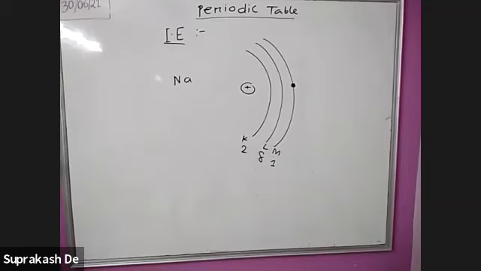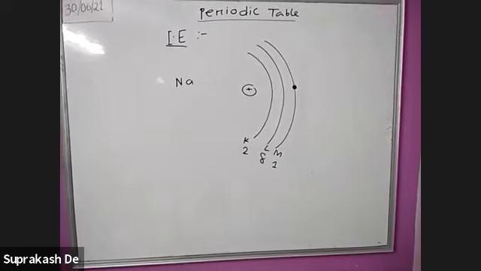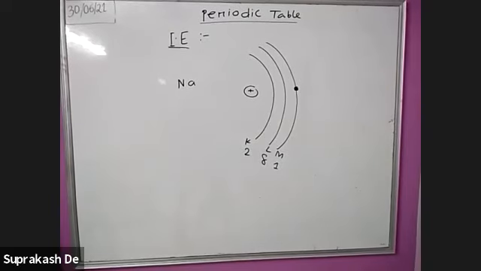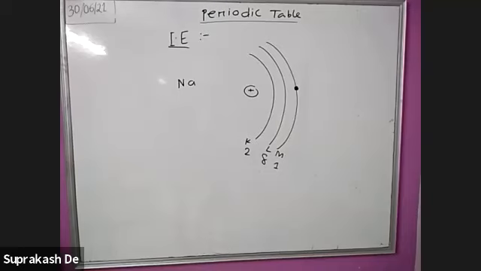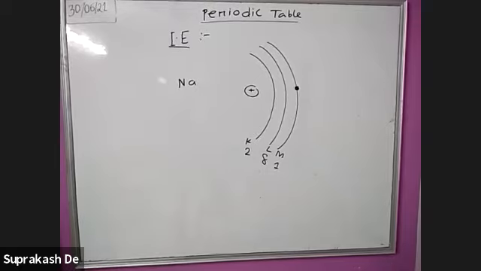My voice is audible to you? Yes, sir. Aditi, my voice audible to you? Yes, sir. Okay, Anushka, my voice audible to you? Yes, sir. The problem actually is the network problem. She joined again, left the meeting. She usually faces problems.